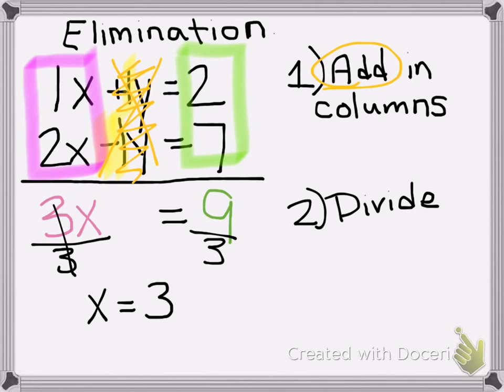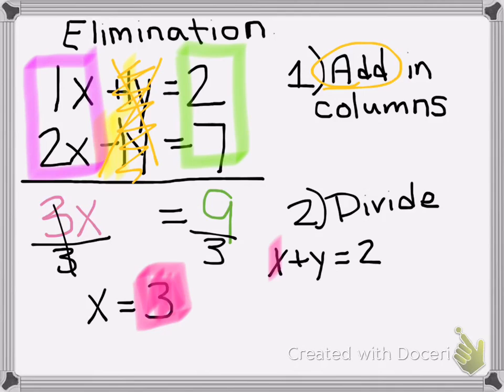So the original equation was x plus y equals 2. So if we're going to solve this, then x is 3, we said. So you just plug that in here.